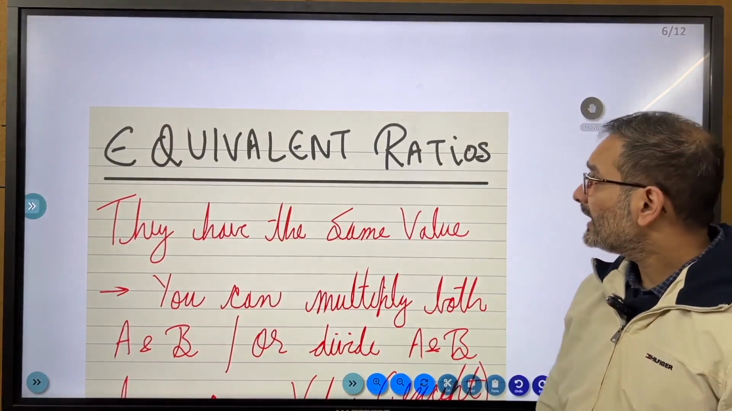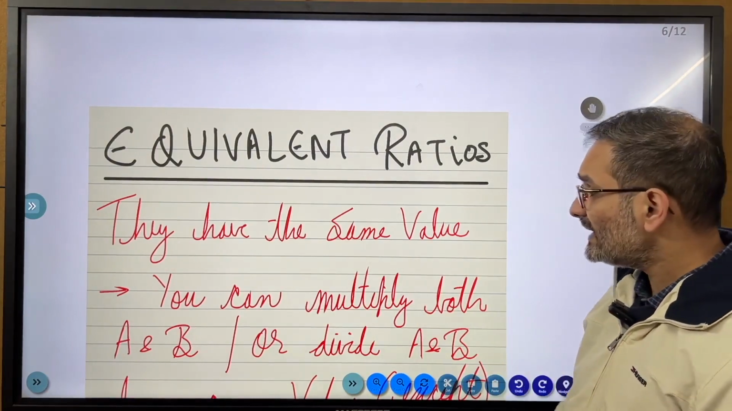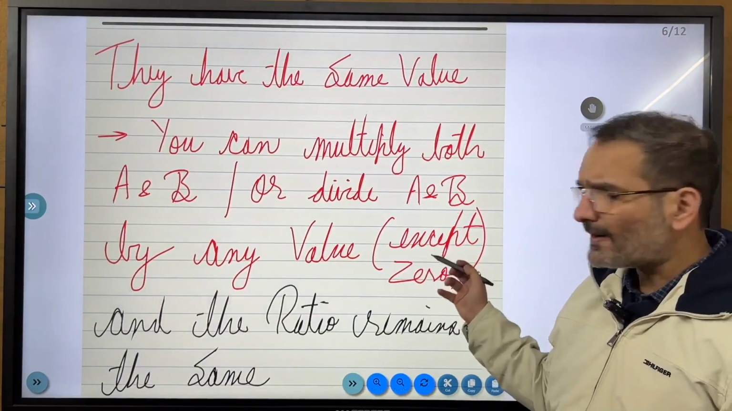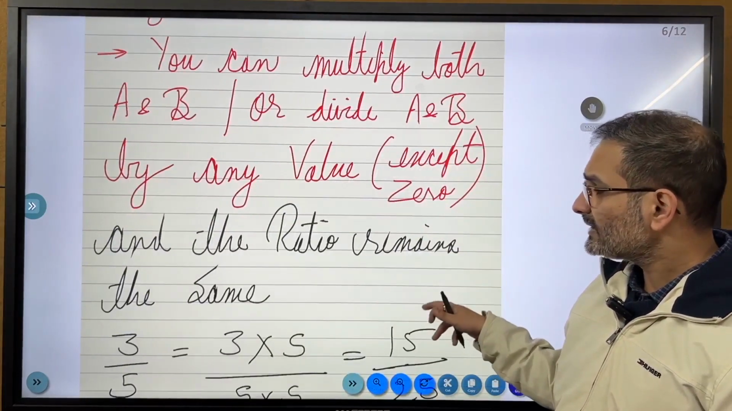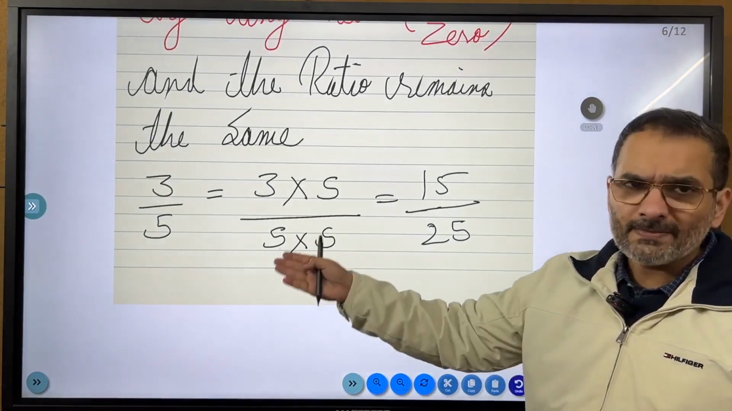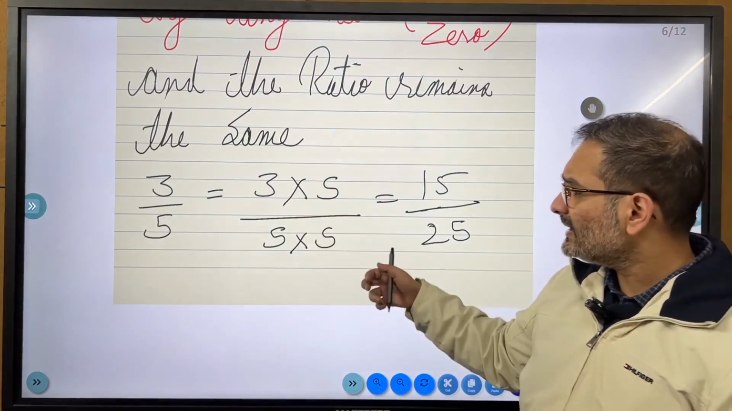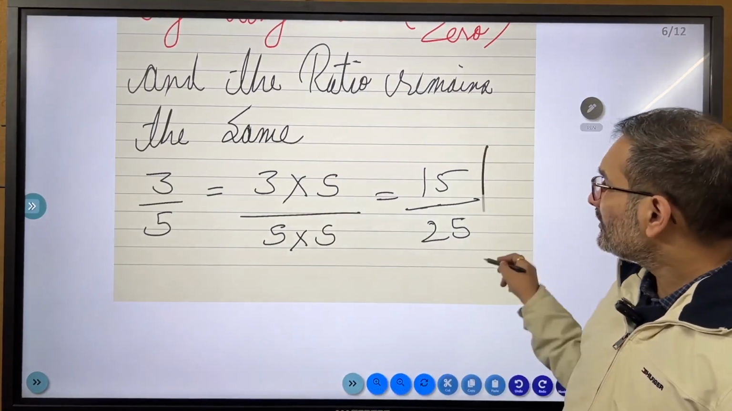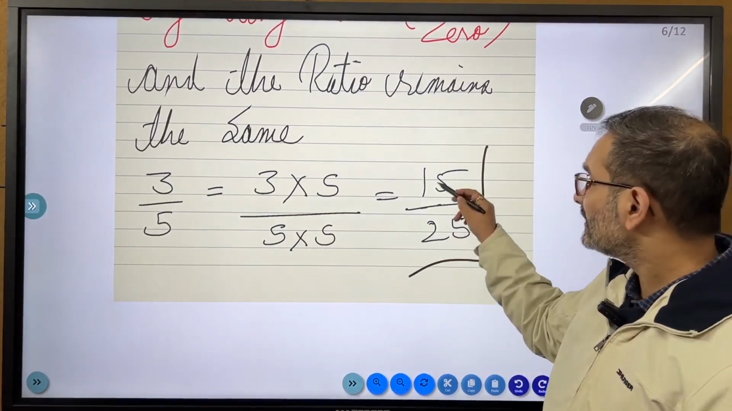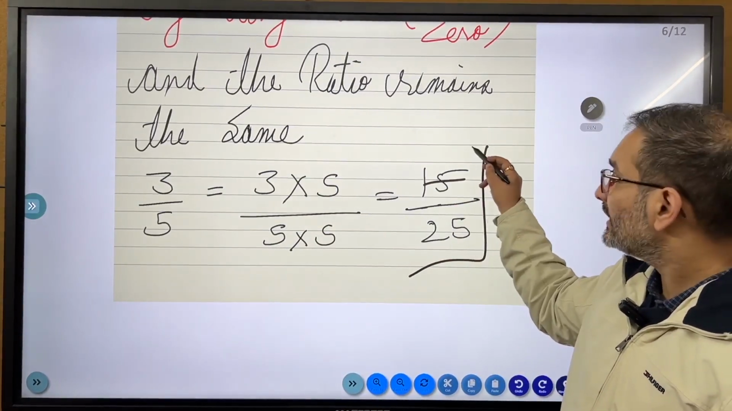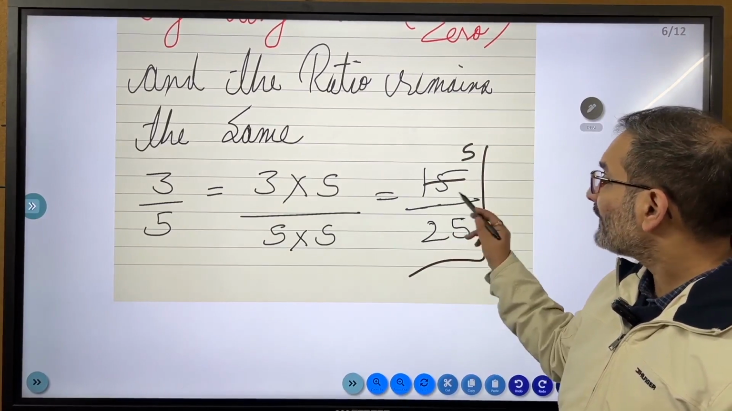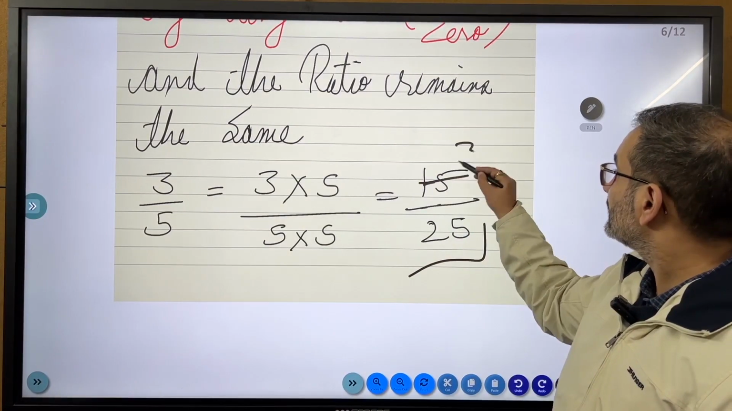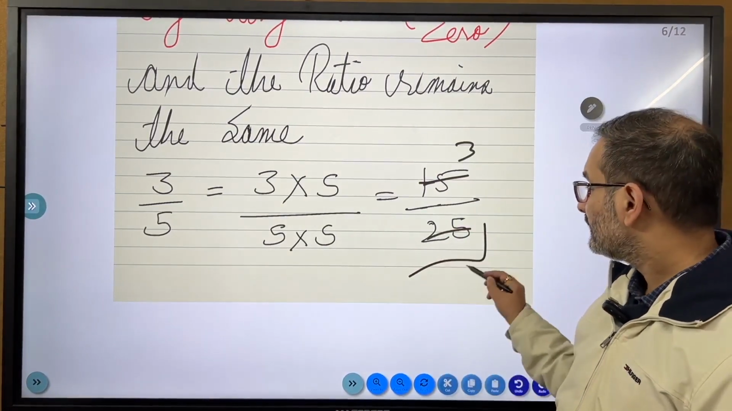All right, equivalent ratios have the same value, so you can multiply both a and b, or divide a and b, by any value except 0 of course, and the ratio remains the same. Take the ratio 3/5, multiply both by 5/5. Why multiply? Just because we can. We get 15/25. Now go to the table of 5: 5 3s are 15, 5 5s are 25.